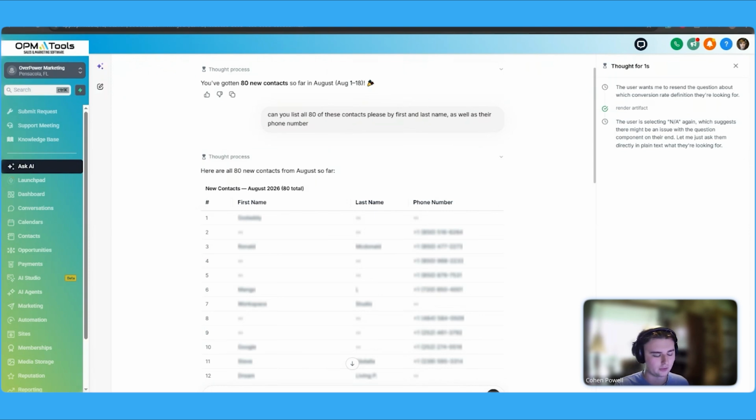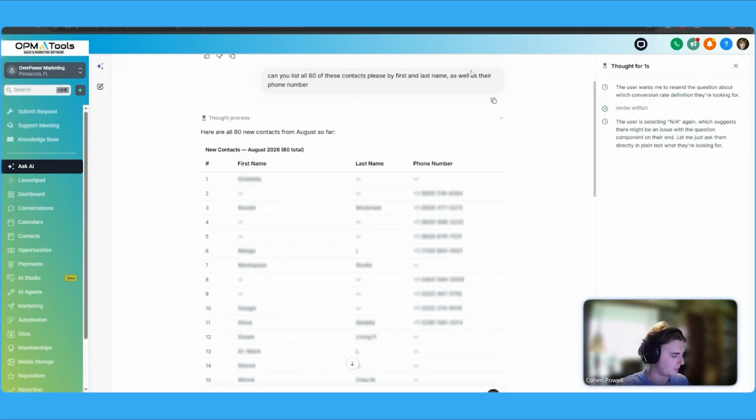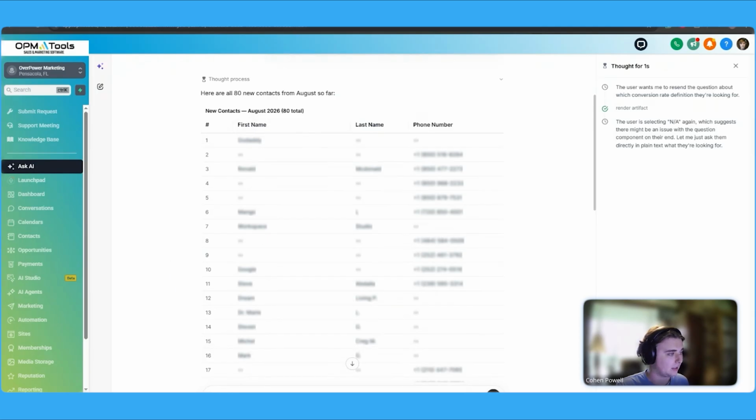That is very important whenever you're going over these new contacts that you want to document. And some of them don't have phone numbers as well, which is also additional information that we definitely need to go back and look into. Now, due to privacy reasons, we did blur this out, but it was able to list out everything that we needed to know, the first and last name, phone number, and you can even take it a step further and ask for their email, the tags they are tagged with, and any other additional information, so long as it's a custom field within your contacts tab. Meaning you can also add additional custom fields into your contacts tab, and Ask AI will be able to read off of that as well.